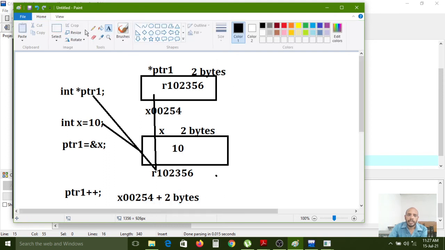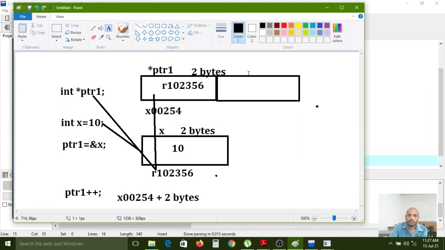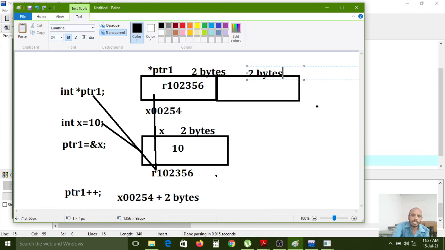So now again one more memory address is generated like this. A pointer is pointing to this 2 bytes of memory in the next memory location.